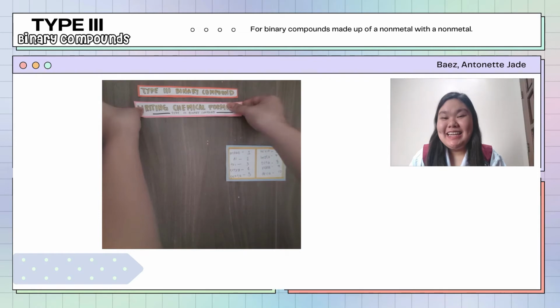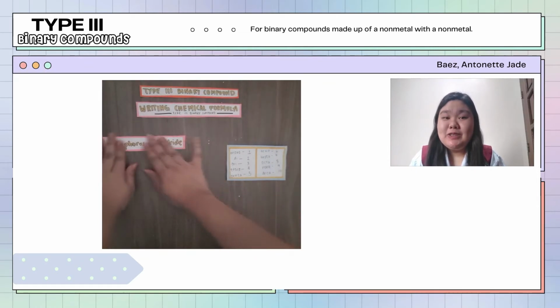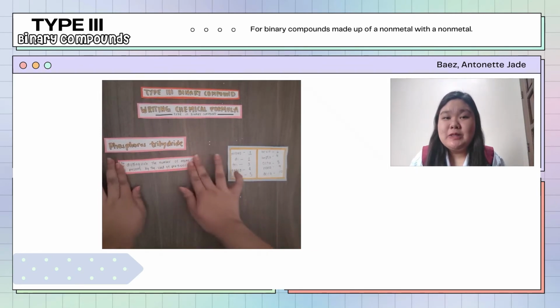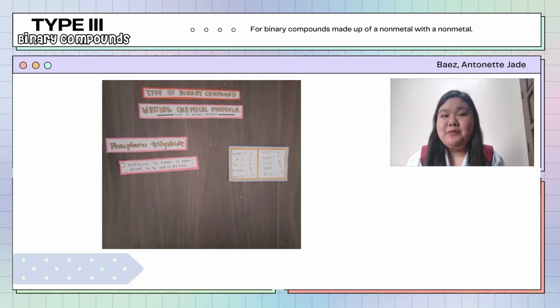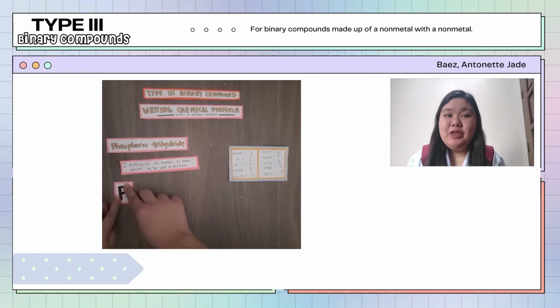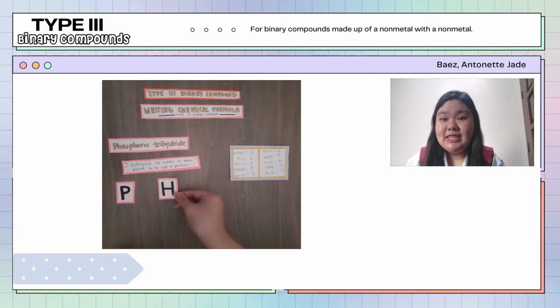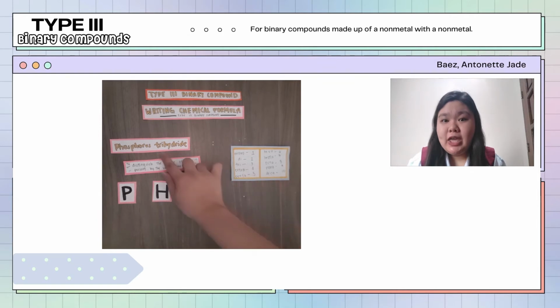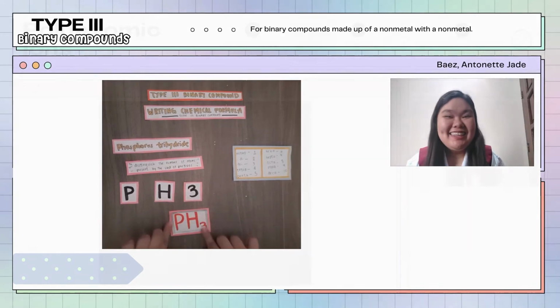Let's proceed to writing the chemical formula. The given is phosphorus trihydride. It is very easy because we just need to identify the symbol of each element and determine the number of atoms present by the use of the prefixes. The symbol for the element phosphorus is P. Next, we need to identify the symbol of the second element, the anion. Hydride is hydrogen, which has a symbol of H. And last, tri denotes 3 atoms, so we will put 3 beside the H, which will indicate the amount of hydrogen present. The final answer is PH3. It is very easy, right?